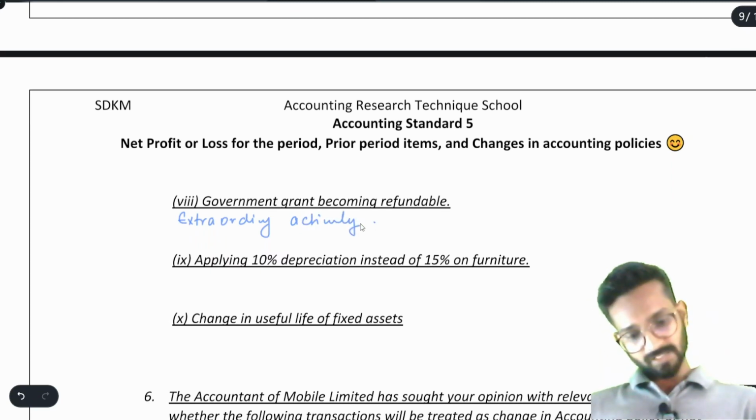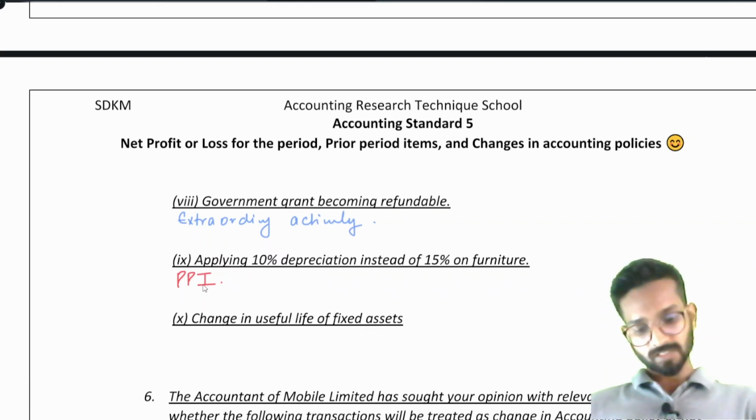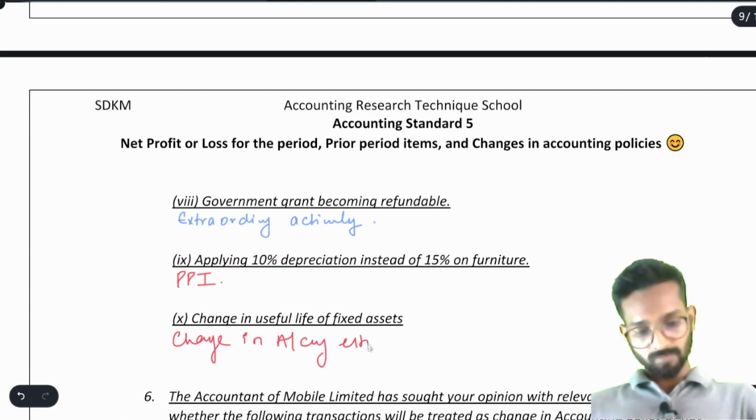Now applying 10% depreciation instead of 15% on furniture. So we did the mistake here. So it is the prior period item. Then change in useful life of the fixed asset. This is again change in accounting estimate.